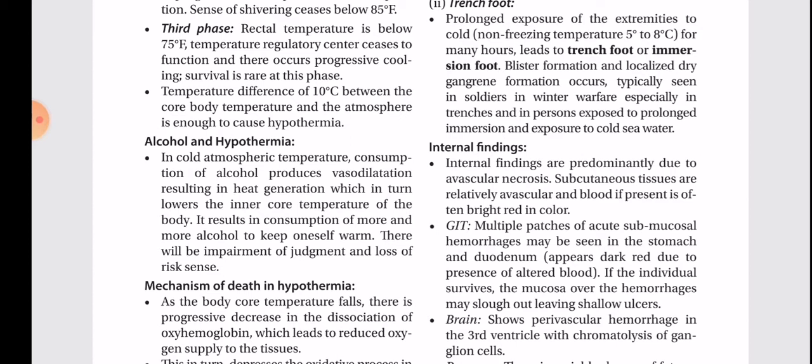Alcohol and hypothermia. In cold atmospheric temperature, consumption of alcohol produces vasodilation, resulting in heat loss, which in turn lowers the inner core temperature of the body. It results in consumption of more and more alcohol to keep oneself warm. There will be impairment of judgment and loss of risk sense.